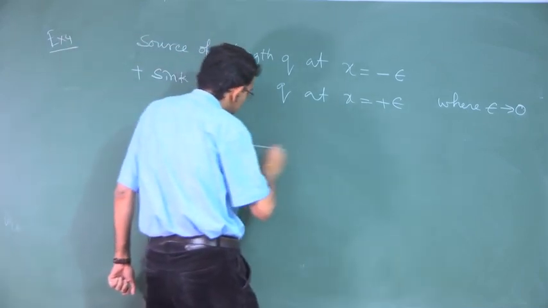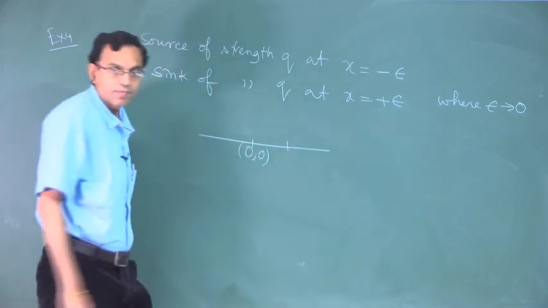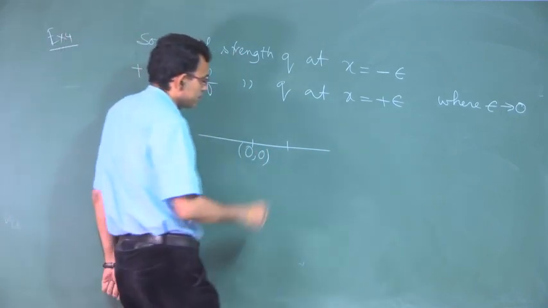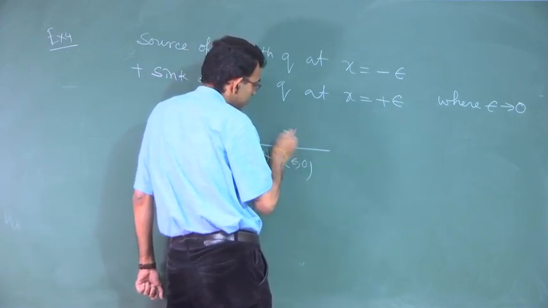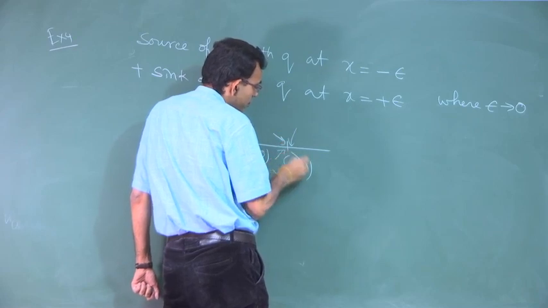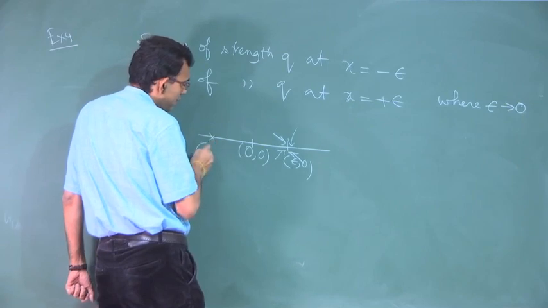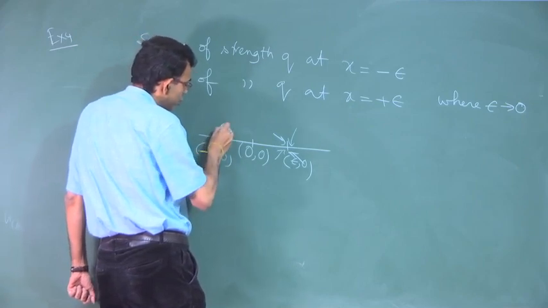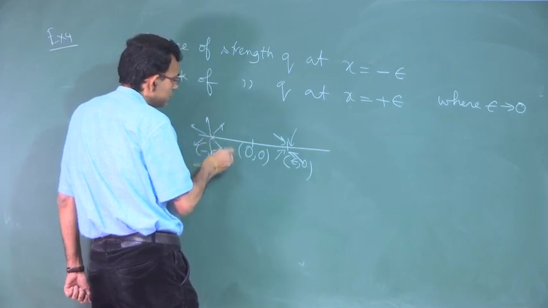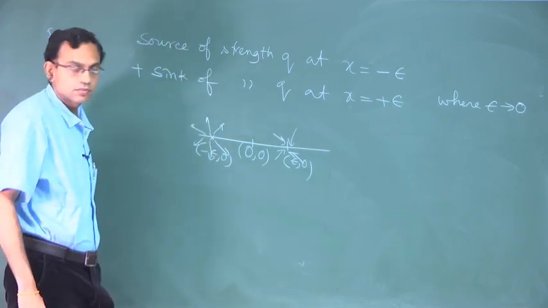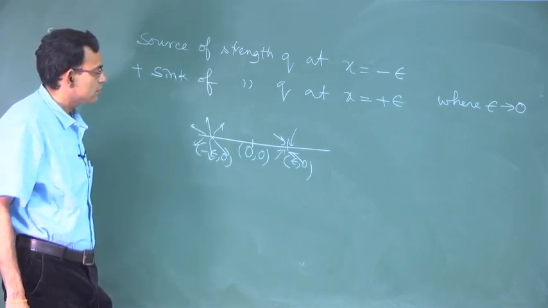So, the physical picture is this is the origin 0 comma 0, this is epsilon comma 0, here you have a sink, sink means all flow is coming to it. This is minus epsilon comma 0, here is the source.